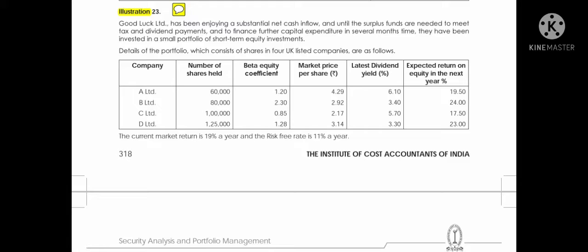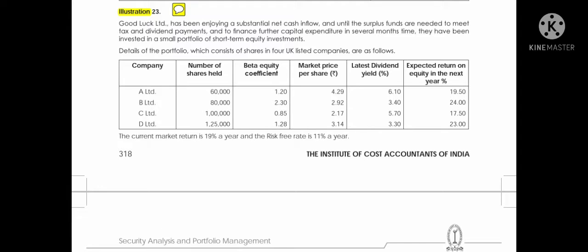Market price is given, so if we multiply the number of shares by the market price per share, we can calculate the amount invested in each stock. If we calculate the total, we get the total amount invested. Then dividend yield is given. Based on this, we can calculate the expected dividend from each company, and finally the expected rate of return is also given.